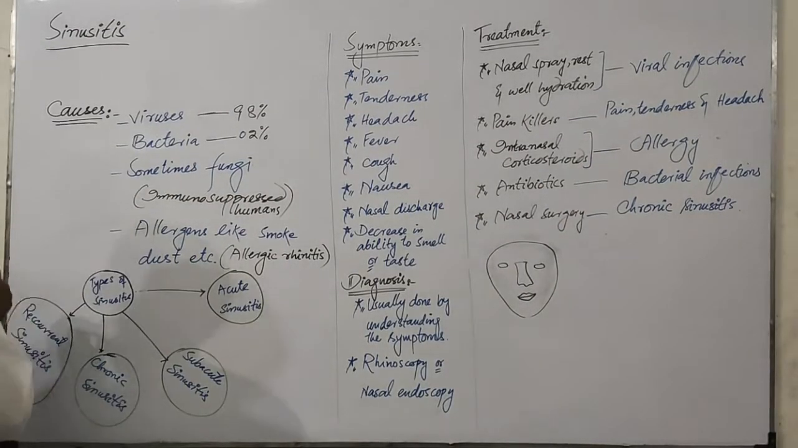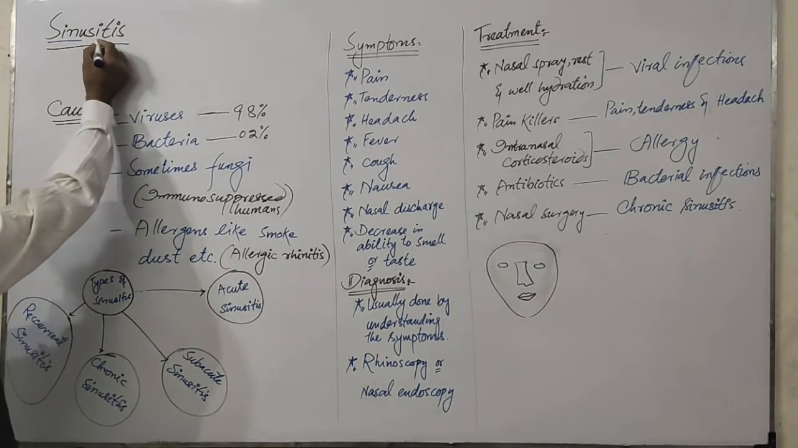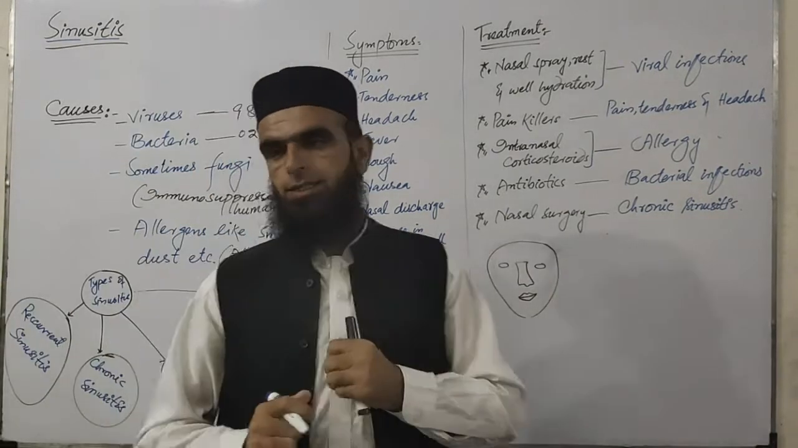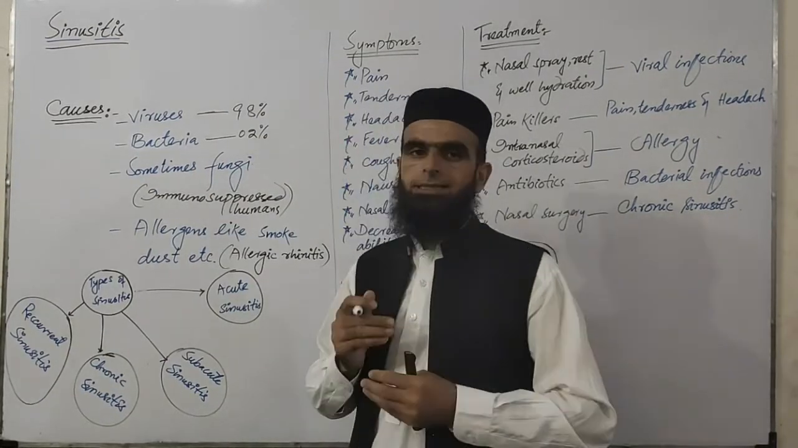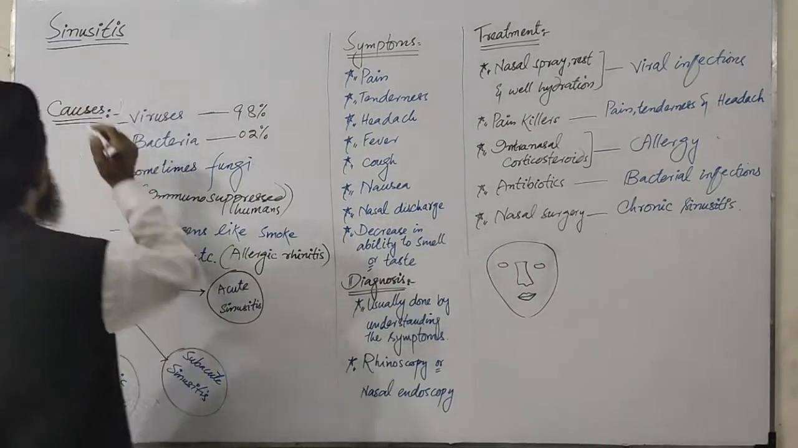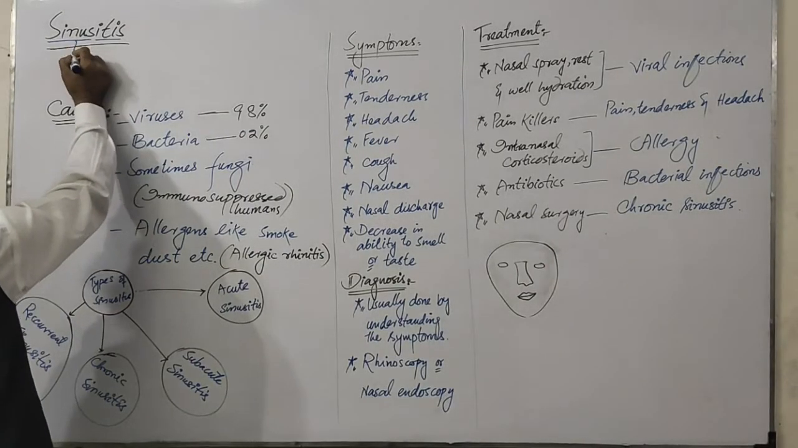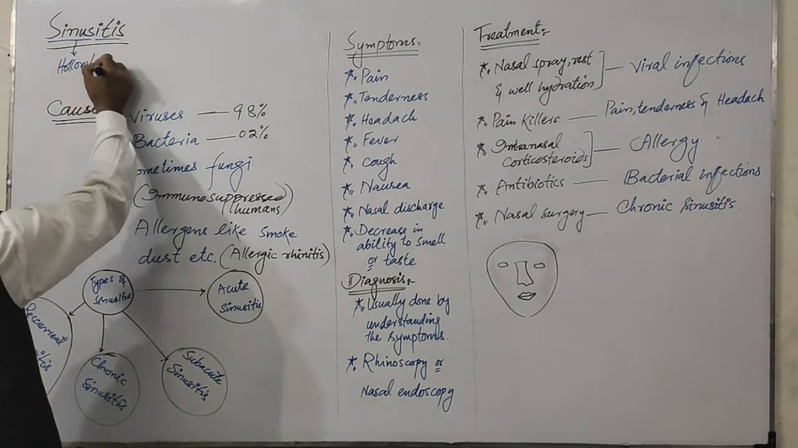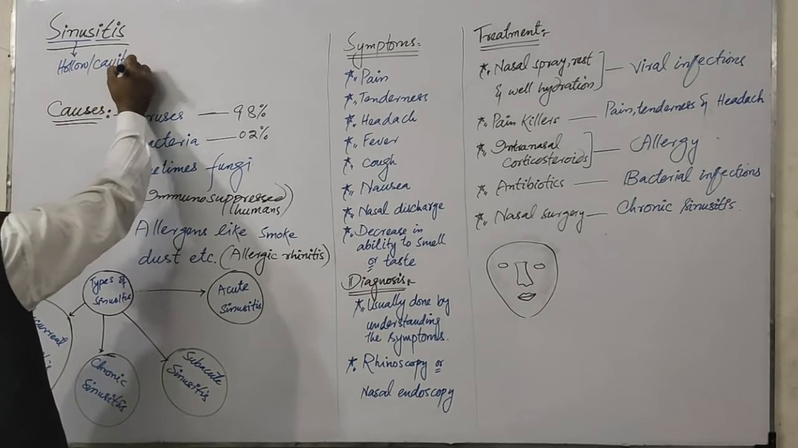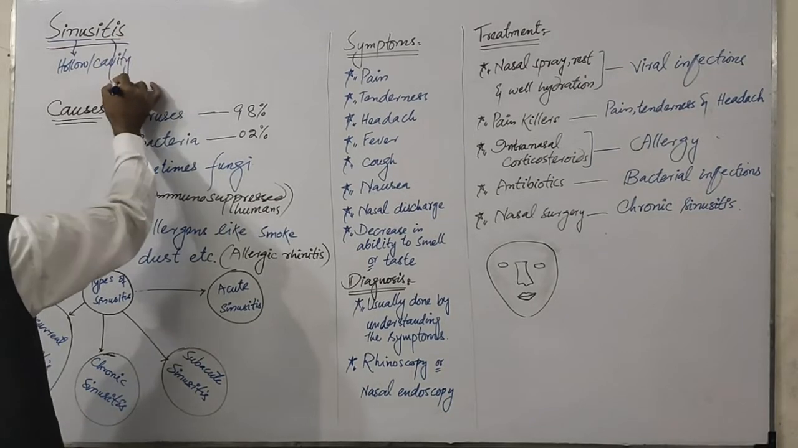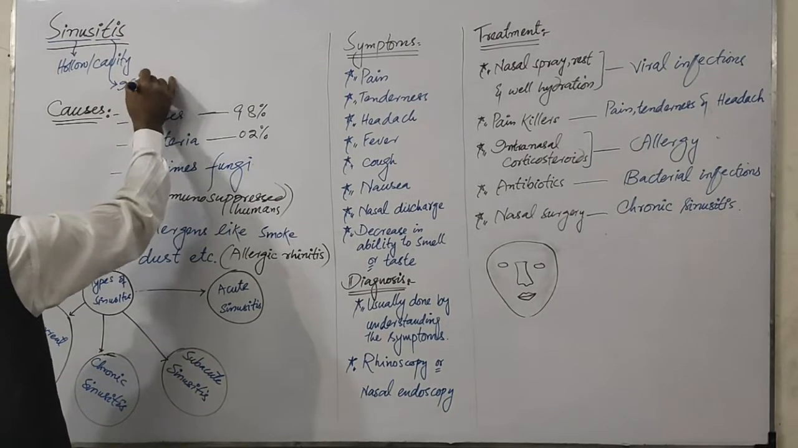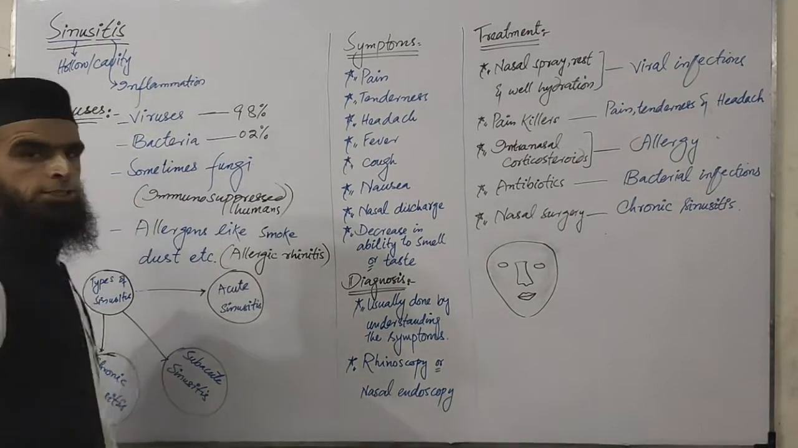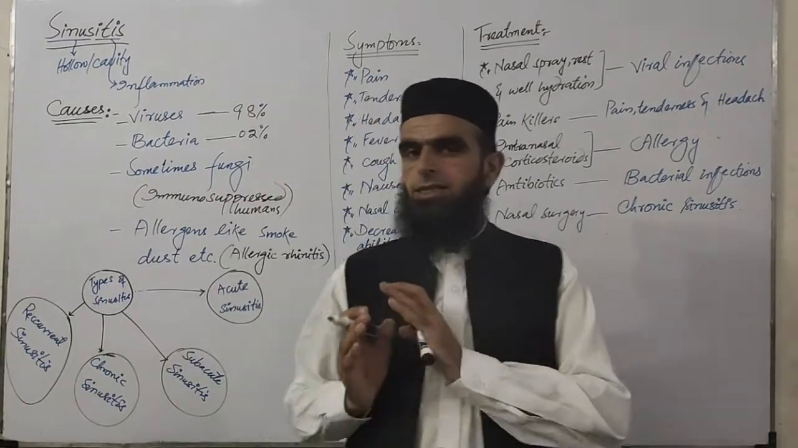So coming towards sinusitis, sinusitis is made of two words. One is sino and the other is itis, or sinus and itis. The word sino or sinus is Latin, which means a hollow, or a cavity. Itis is a Greek word that means inflammation.